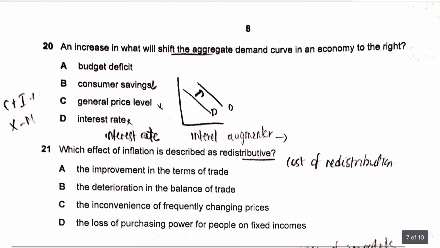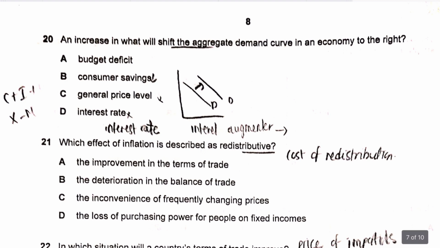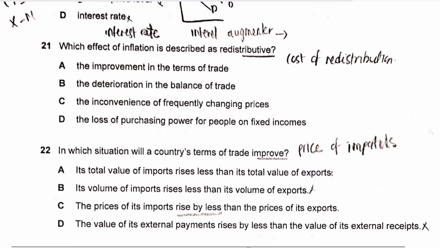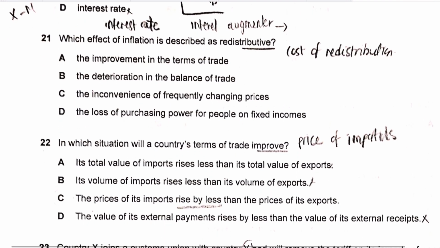Question 20 says, an increase in what will shift the aggregate demand curve to the right? We know that the aggregate demand curve is a measure of total expenditure or spending in the economy. So if there's a budget deficit, it means that the government spending is more than the tax revenues, which definitely means that it's a sign of expansionary demand side policy. Although it is debt fueled, there would be a budget deficit, and the government would need to finance that deficit somehow through borrowing. But then yes, ultimately the impact on aggregate demand would be that because of a rise in government spending, your aggregate demand curve would rise because it's a sign of expansionary fiscal policy. So 20 is A.